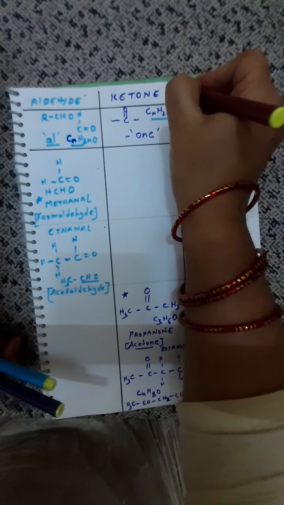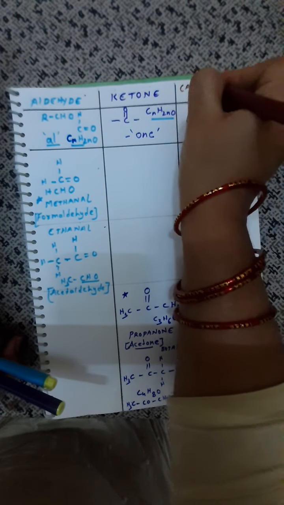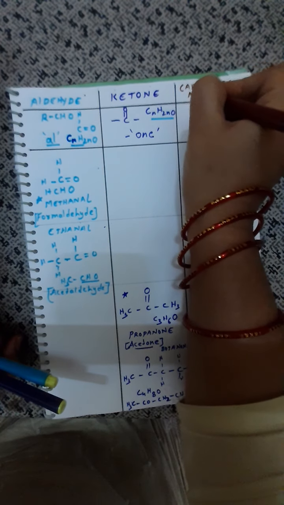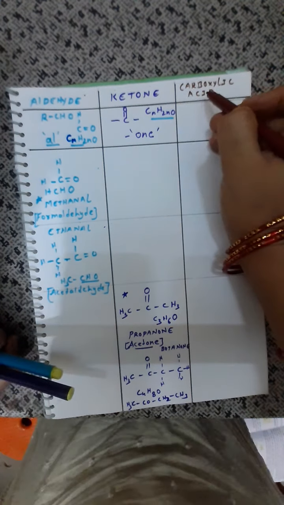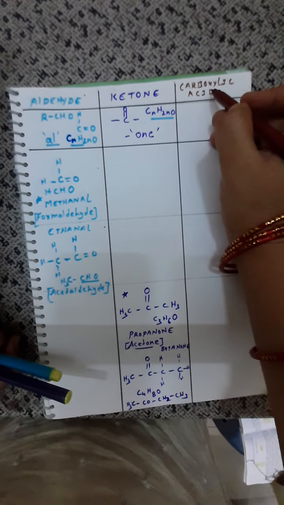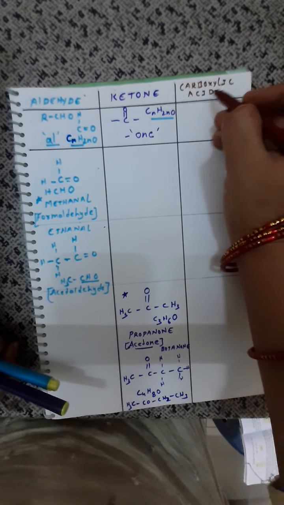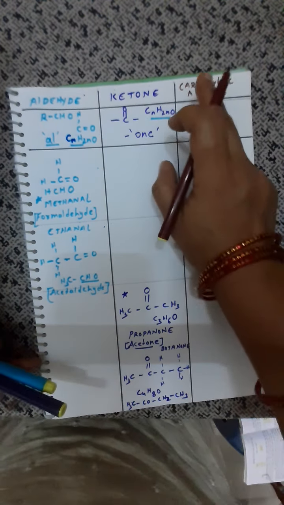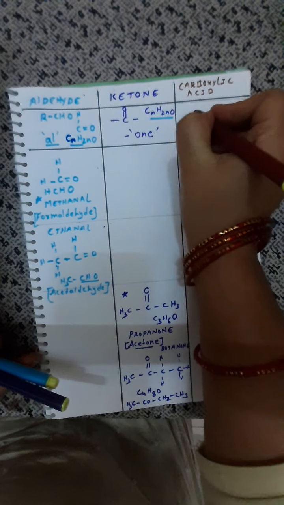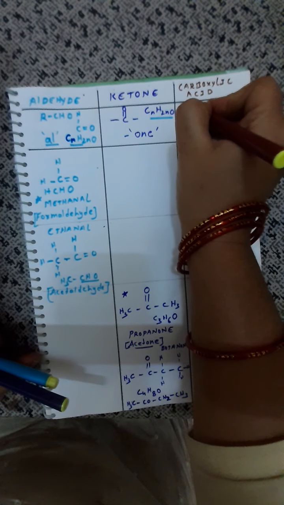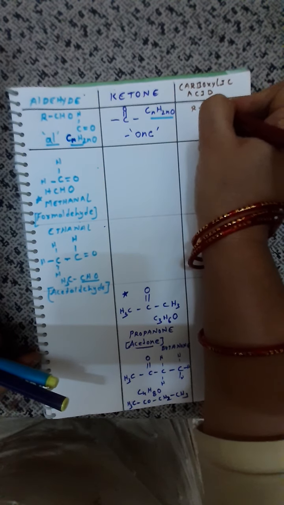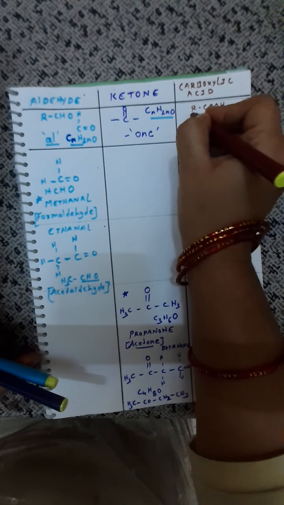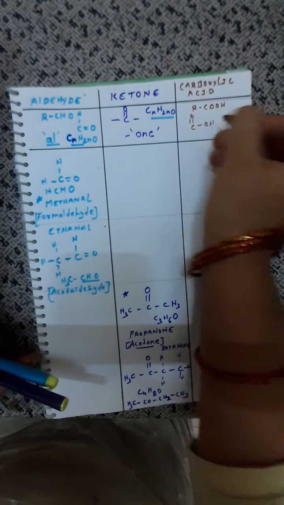Okay children, so now let us move to the last one, that is the carboxylic acids. What is my last functional group now? Carboxylic acid. Okay, now these are what you refer commonly in your 7th standard. You learnt about organic acids. Now those organic acids are only nothing but what, children? Carboxylic acid. Now what is their formula? Their general formula is RCOOH, and the structure would be C double bond OOH.